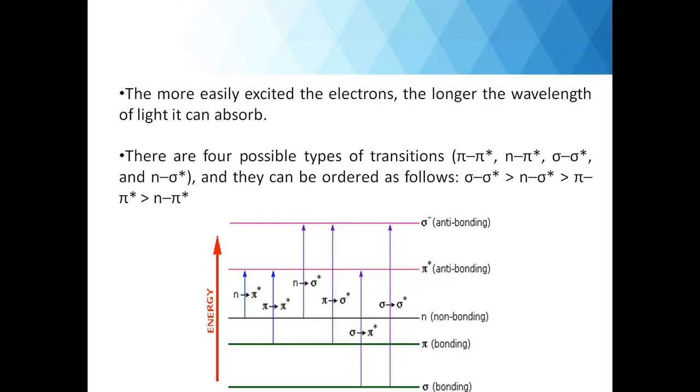They can be ordered by the energy required for each transition. You can see sigma to sigma star requires higher energy as compared to n to sigma star, which again requires higher energy as compared to pi to pi star, which requires higher energy as compared to n to pi star. So maximum energy is needed for the transition from sigma to sigma star, and the least amount of energy is required for transition from n to pi star.